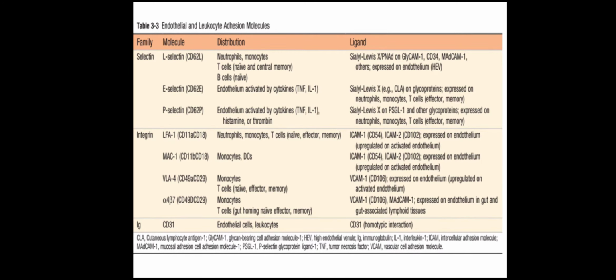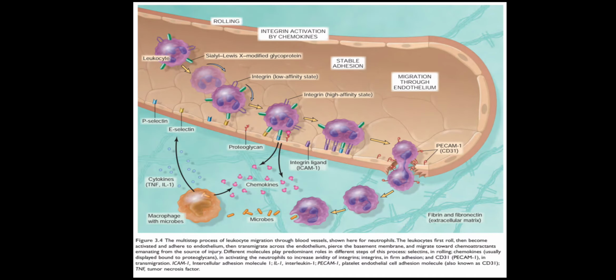So this is the last category, the immunoglobulin gene superfamily. CD31 is the adhesion molecule which is present on both endothelium and leukocytes, and the ligand for CD31 is also CD31, and it causes the homotypic interactions. So these are the various adhesion molecules which are present on endothelium and leukocytes, and they result in the cellular events of rolling, adhesion, and transmigration. So this picture from Robbins summarizes all these events.